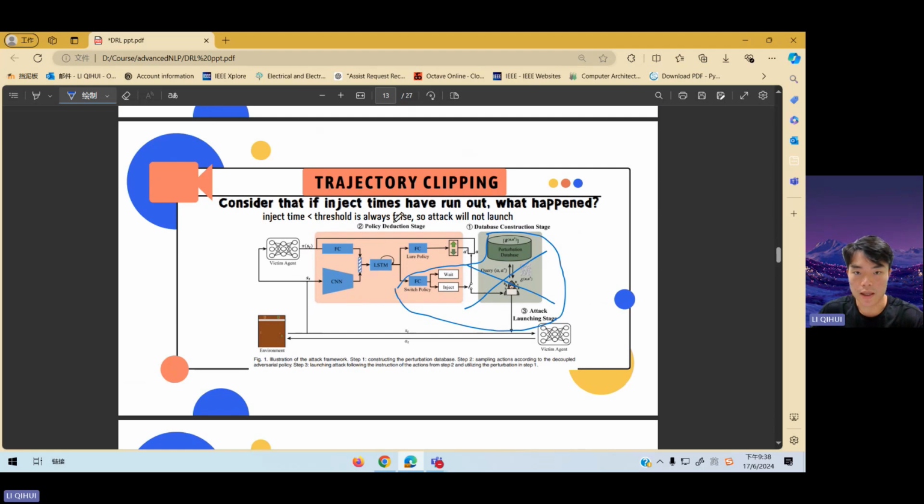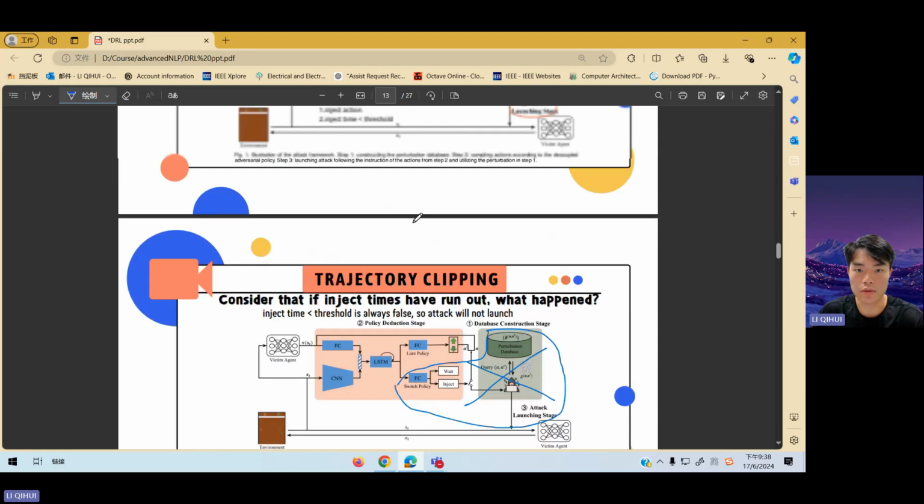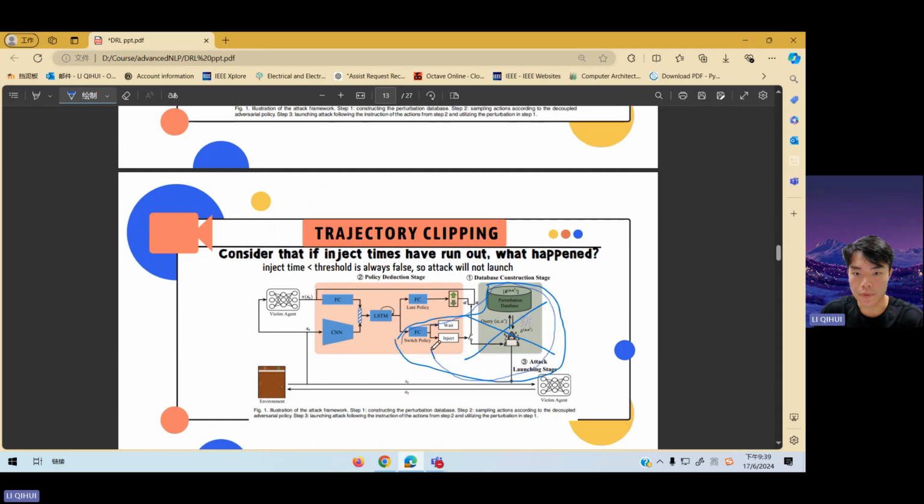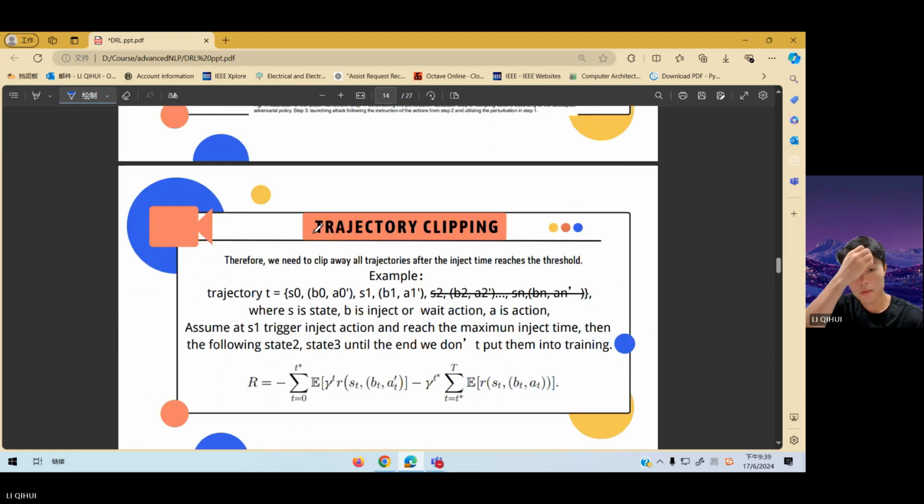Consider that if inject times have run out, what happens? Inject time less than threshold is always false. So this attack will not launch, and the previous calculation will waste the computing resource. Therefore, we need to clip away all trajectories after the inject time reaches this threshold.